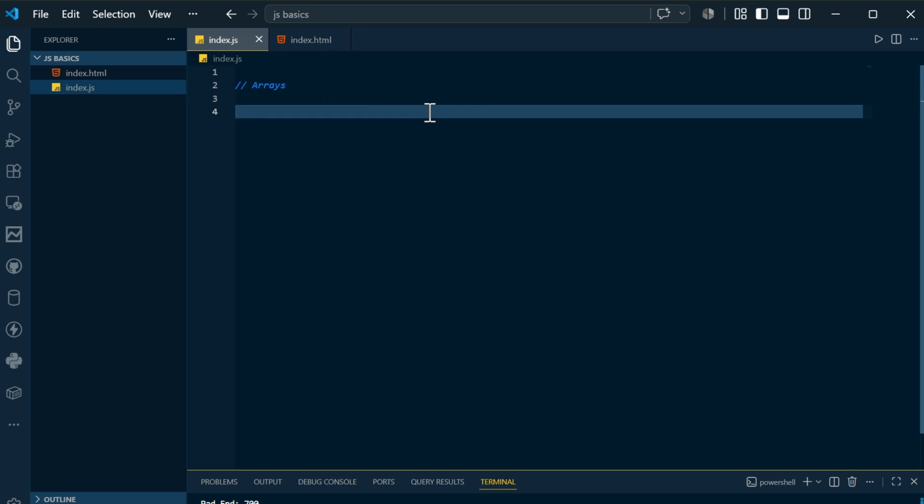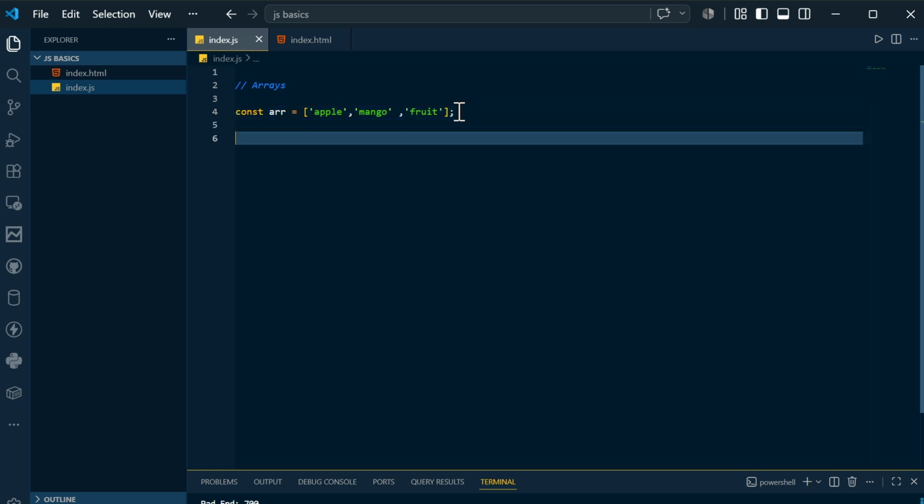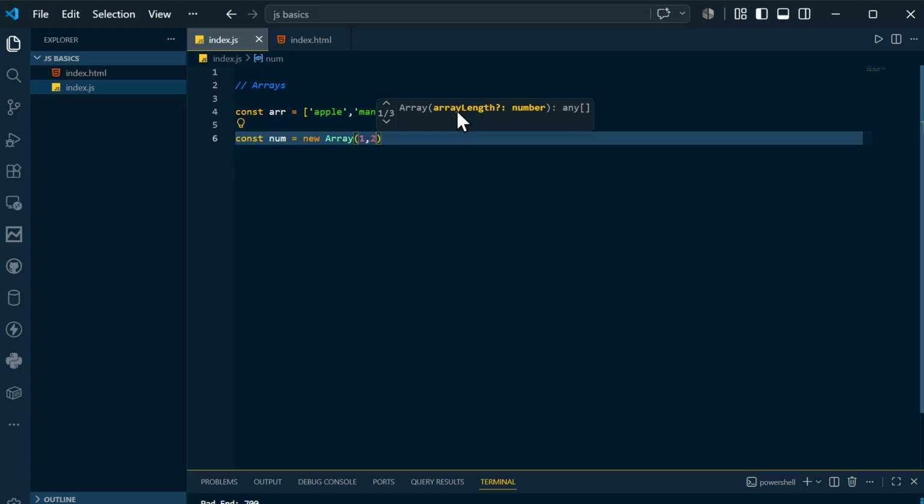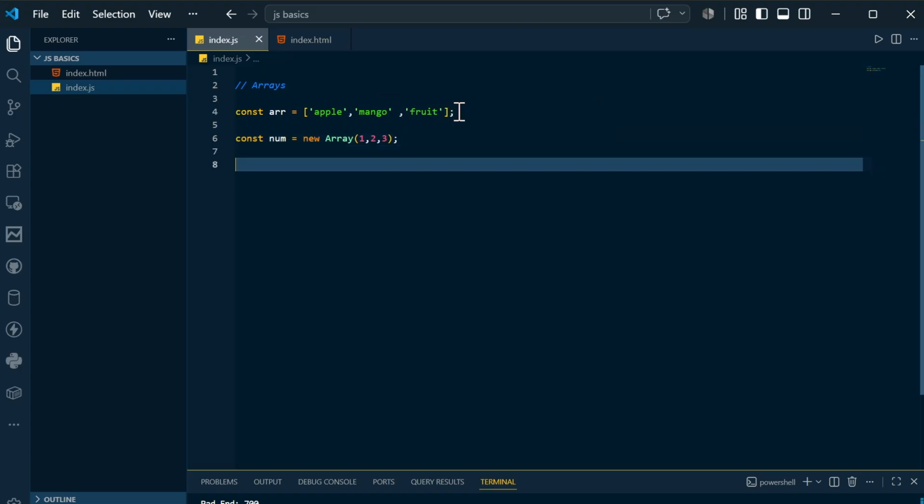Now I will show you how you can declare arrays in JavaScript. Let's say you want to declare a const array, and inside this you can mention all the stuff, let's say a string of fruits: apple, mango, and in this fashion you can extend as many fruits. This is one way to declare an array. Another way is const num equals new Array, and inside that you can pass the numbers you want.